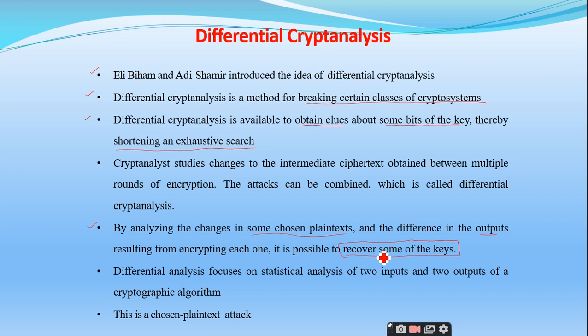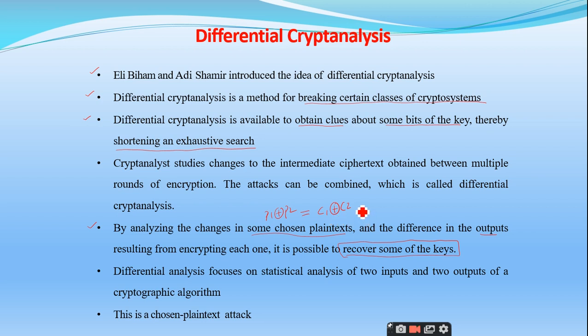How he is going to identify the key in differential cryptanalysis is he will take two plain texts P1 and P2, and identify the difference between these plain texts and the corresponding ciphertexts C1 and C2, which are generated from P1 and P2 using some cryptographic algorithm. By making use of the differences between the two plain texts and the two ciphertexts, it is easy to identify the key.